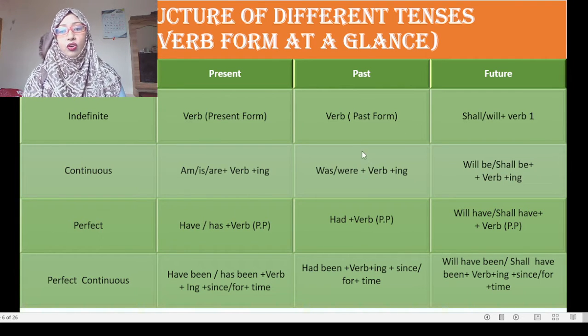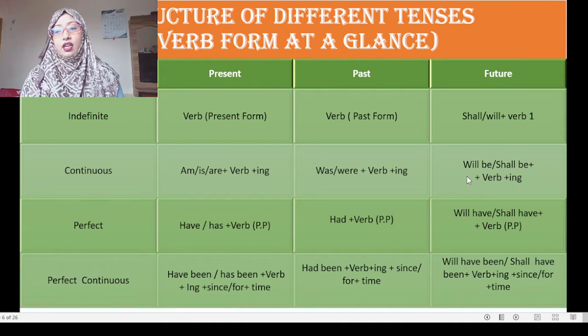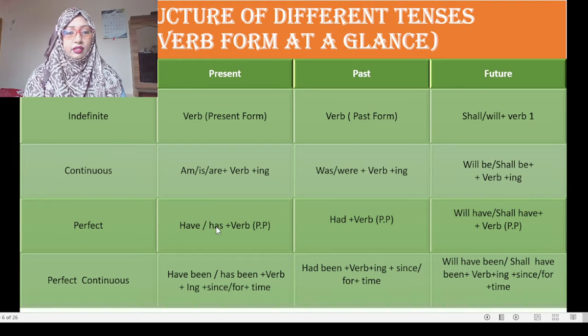You know that in all continuous tenses, ing will be added after the main verb, and before that you will have to use a be verb: am, is, are, was, were. But it is a little bit different in future continuous tense. In future continuous tense, you will have to use will be or shall be, plus verb plus ing.